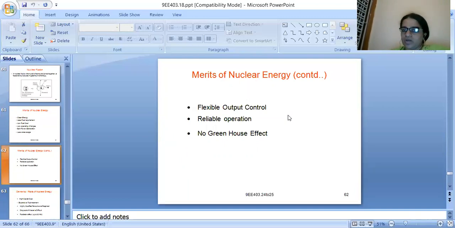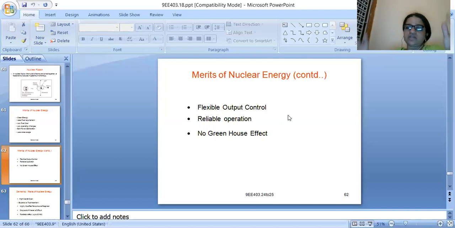Okay, no need to worry whether water is there or not. I mean, the reservoir, if you are taking a hydroelectric power station, whether water is there or not. Suppose you are taking renewable power plants like tidal energy or solar energy, availability of fuel should be there, like availability of light energy or availability of wind should be there. But here there is no problem.